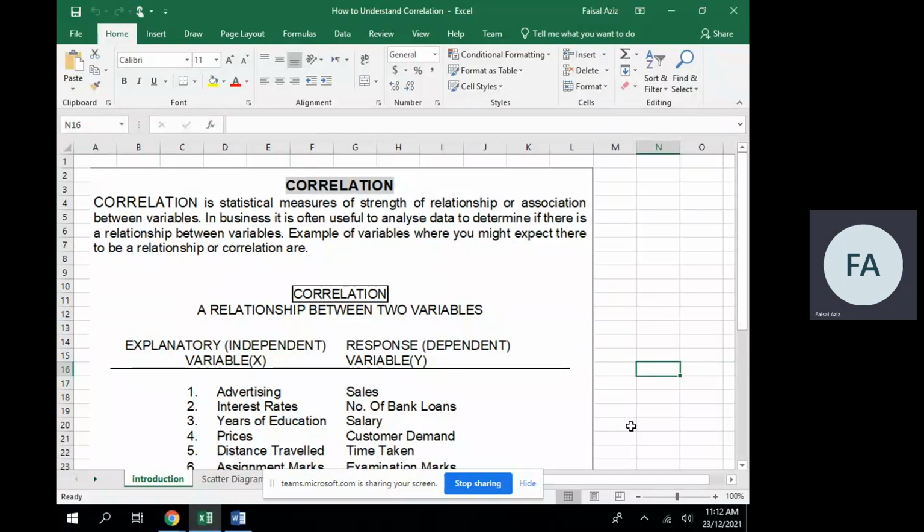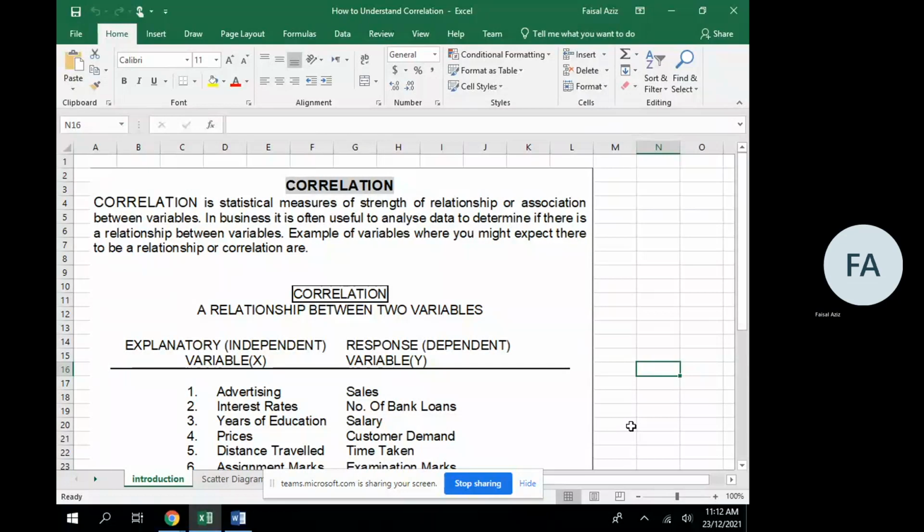Similarly, years of education. A person who has spent more time in education, who is highly educated, we normally think that this person will receive more salary when he is on a job. So salary depends upon years of education, or years of education will affect your salary.